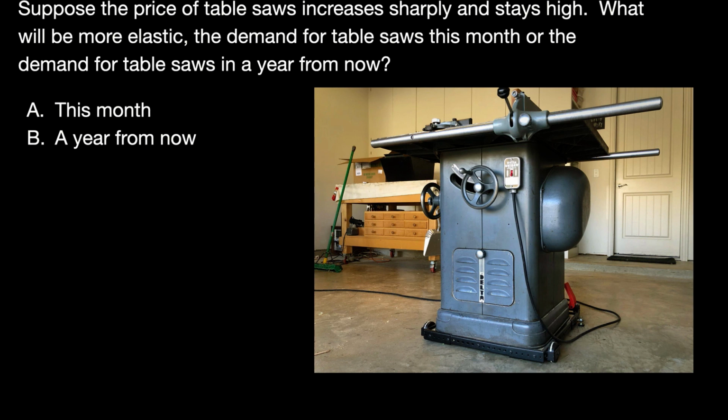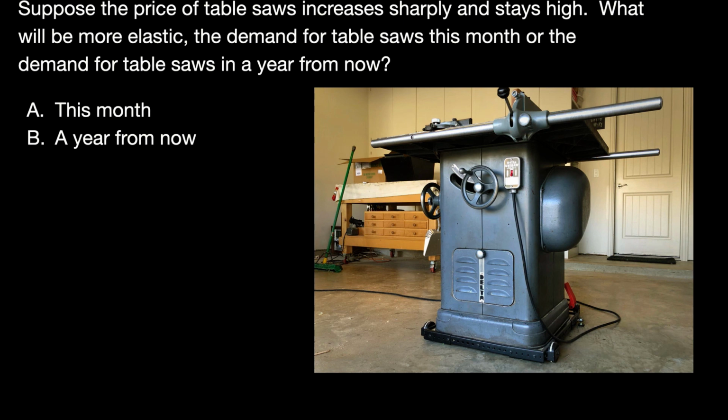Okay, let's do another problem. Suppose the price of table saws increases sharply and stays high. What will be more elastic, the demand for table saws this month or demand for table saws in a year from now? The answer is this month. Table saws are an example of durable goods. Recall that with durable goods, more time means less elastic. Since the stock of durable goods, that is the total number that currently exists from previous years of production, far exceeds the annual rate of production.